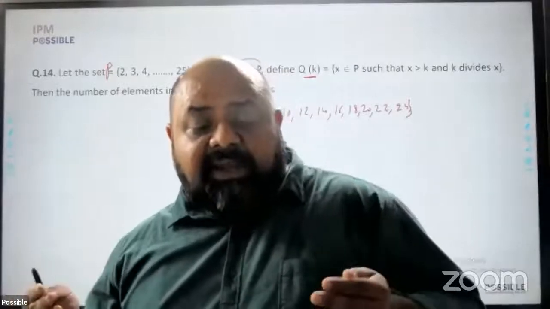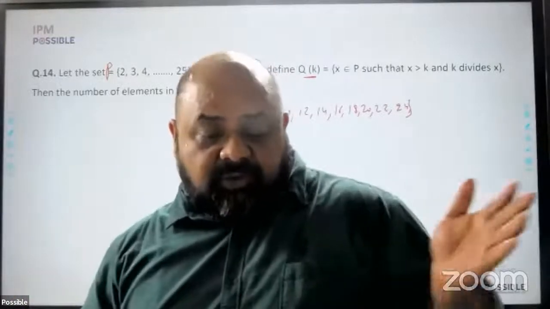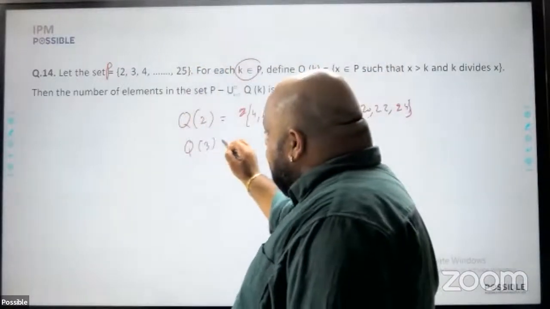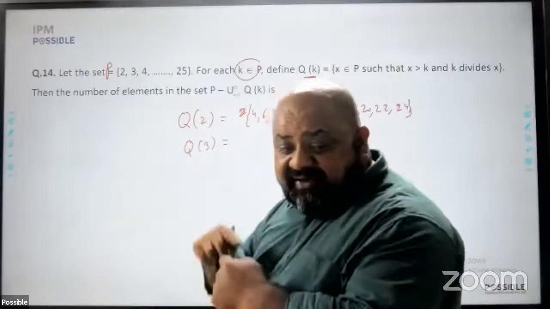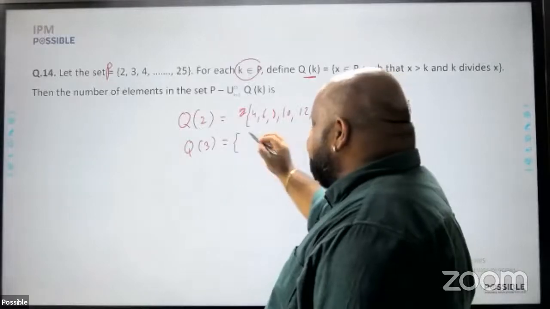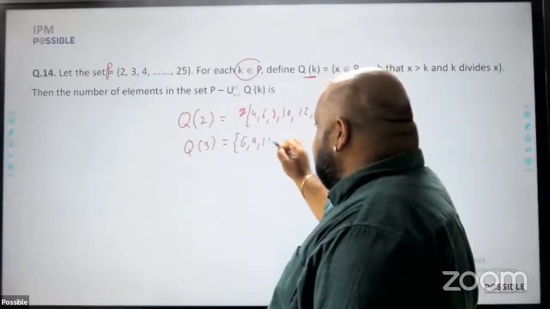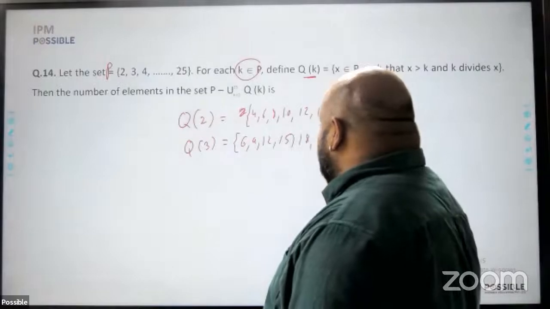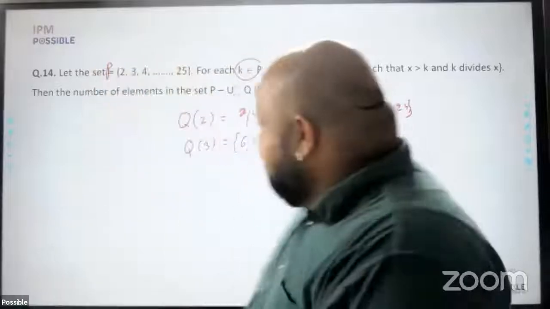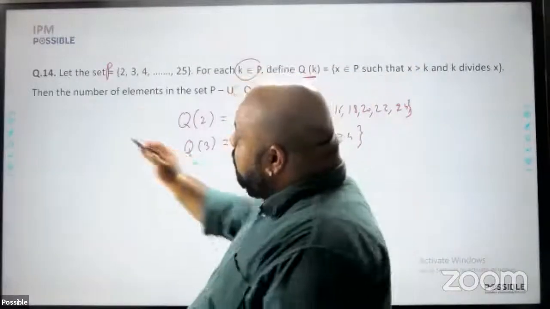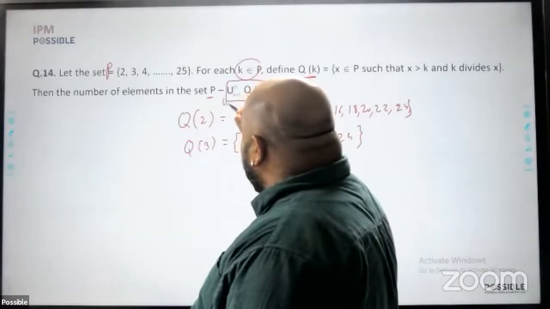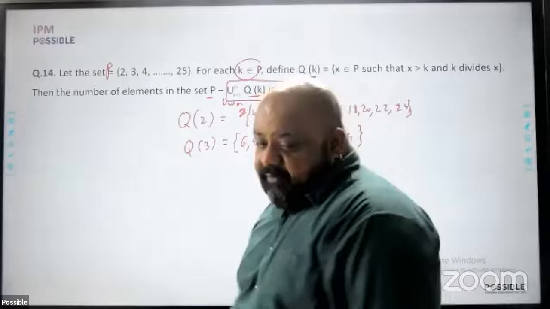So according to the definition given in the question, Q of 2 means the set of all numbers that are divisible by 2 and greater than 2. So all multiples of 2. Similarly, Q of 3 would mean all multiples of 3, all numbers that 3 divides in P and which are greater than 3. So the numbers would be 6, 9, 12, 15, 18, 21, 24, and that's it. So this is what I can keep doing. This is how Q is defined. The question wants to know the number of elements in the set P minus the union of all values of Q of k.